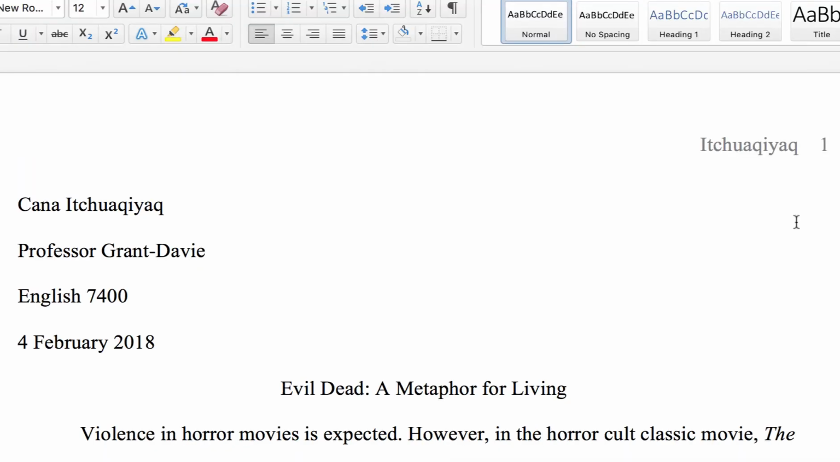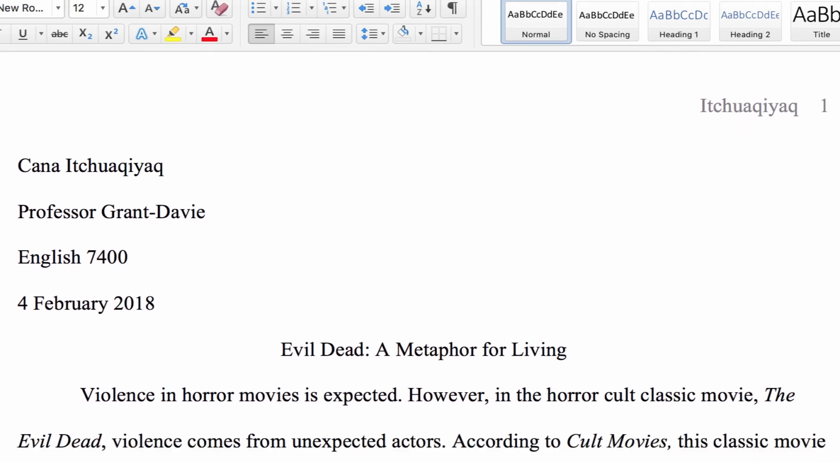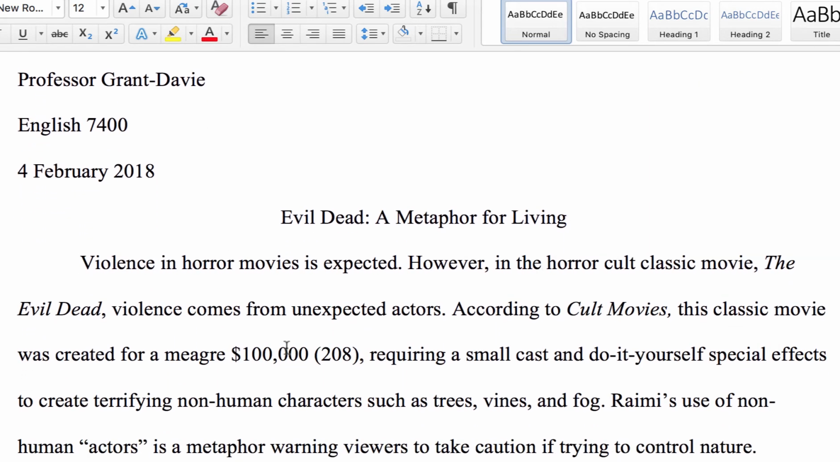All right, I have begun writing my essay, Evil Dead, a Metaphor for Living. It is a basic essay, and I'm just kind of writing it as I go. So I began my essay saying, violence in horror movies is expected. However, in the horror cult classic movie, The Evil Dead, violence comes from unexpected actors. Now, immediately I've realized, oh, wait a second, I need to create a citation for the movie The Evil Dead.